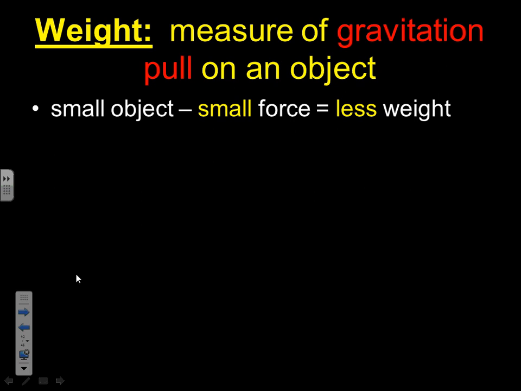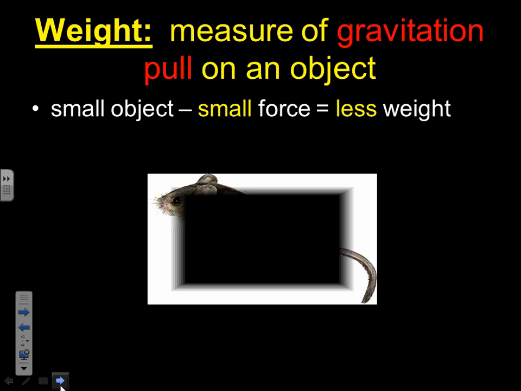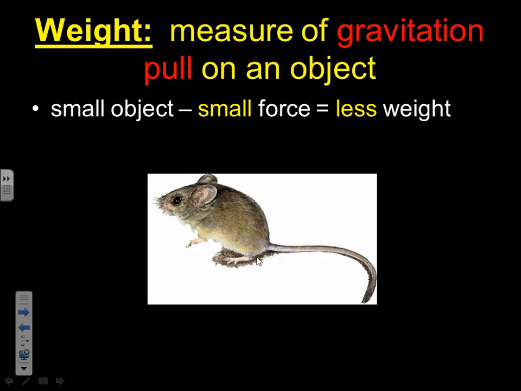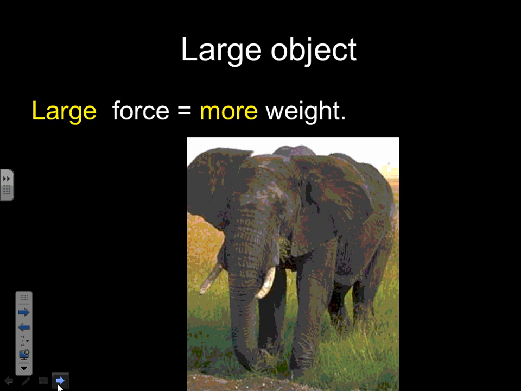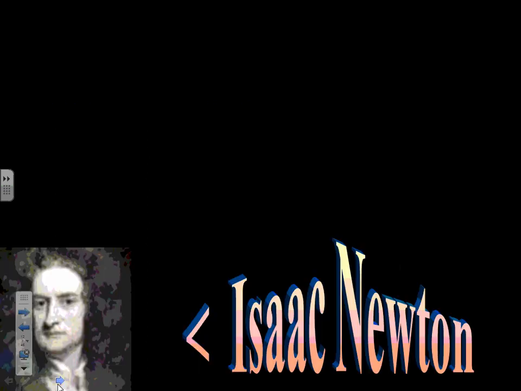Who wants to go to the moon? You're going to weigh less when you go to the moon because you will have a smaller gravitational attraction to the moon. The moon weighs less. The mass of the moon is less than the mass of the Earth. So this ugly mouse, why it's on this page, I don't know, but it has less force because it has less weight. And this big elephant has more force because it has more mass, therefore it has more weight.